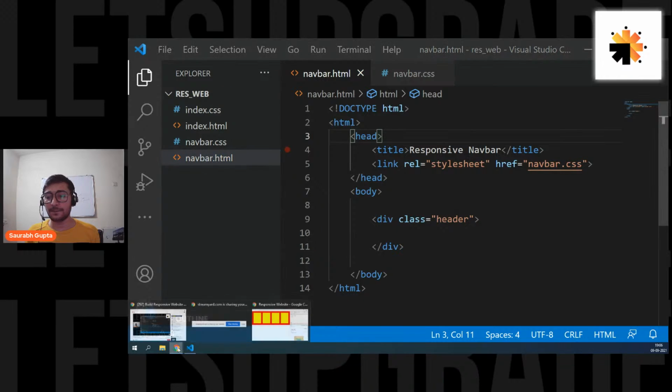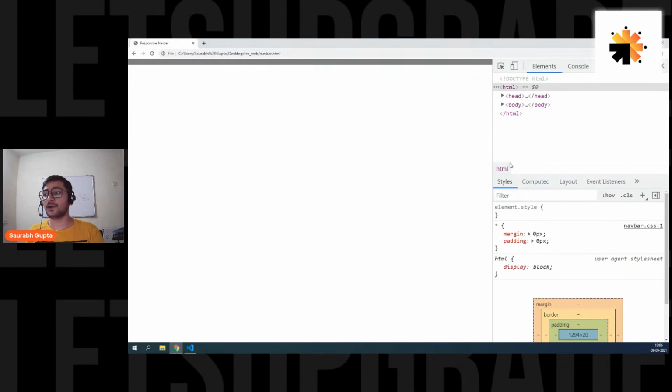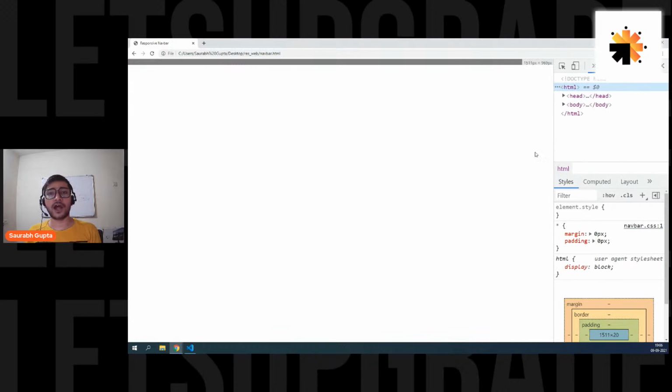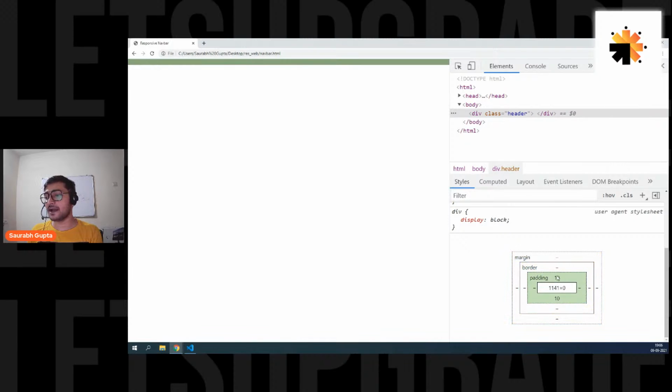And here we go. Okay, now we have a div. We have a header element, which is simply having a padding top of 10 pixel, padding bottom of 10 pixel, and there is no height to it. So if you want, you can see it here. Here we go. See, we only have padding.